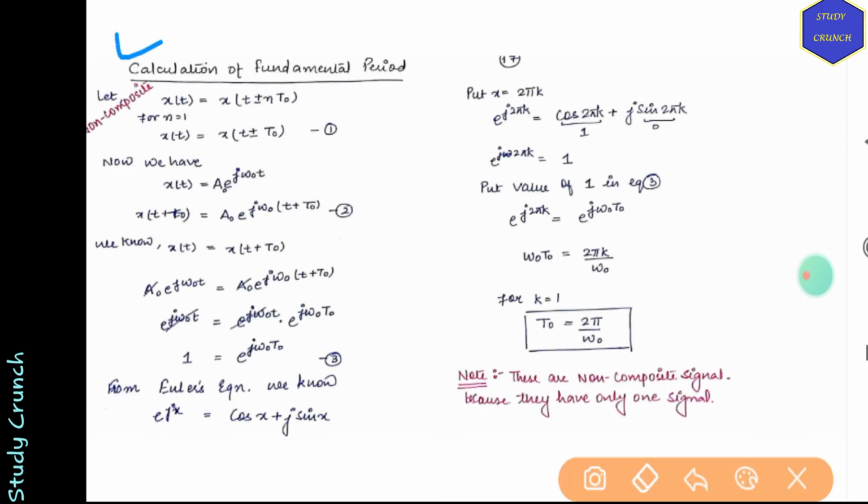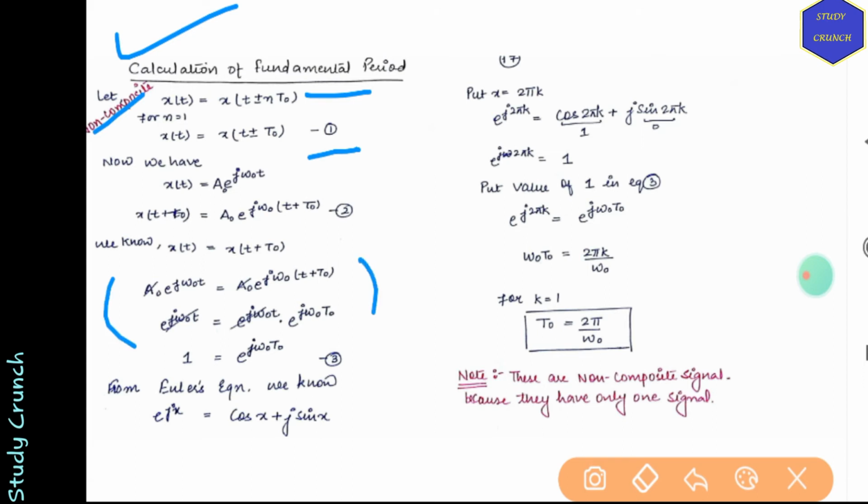Okay, now we have the calculation of the fundamental period. For a non-composite signal, we know that x(t) is equal to x(t plus n t naught). For n equal to 1, we can write this equation. Now we know that x(t) is equal to a naught e to the power j omega naught t.